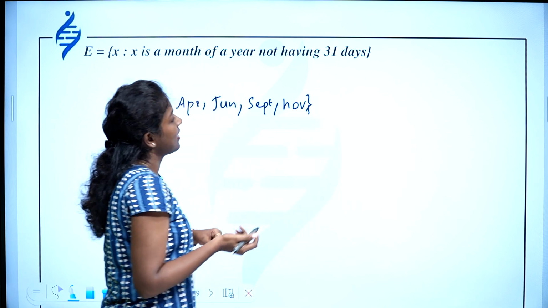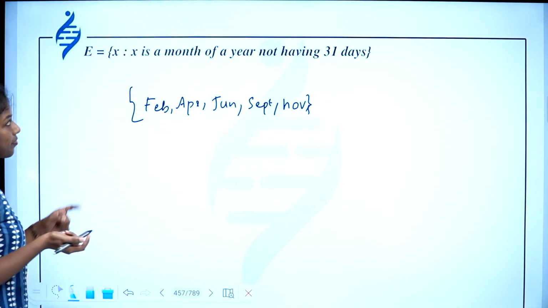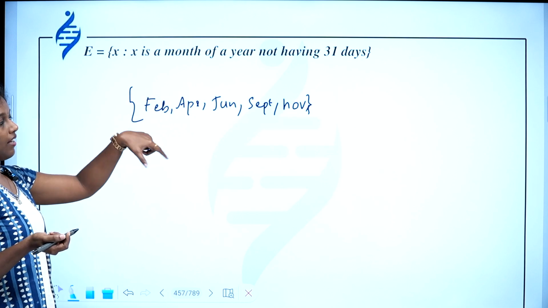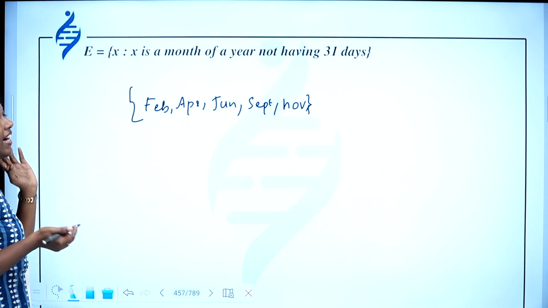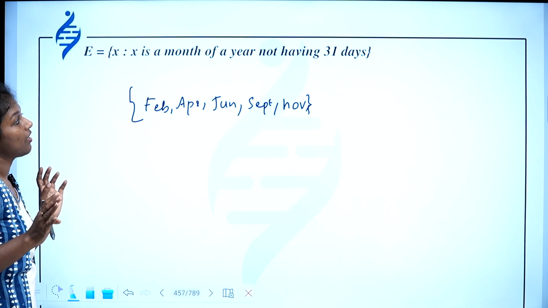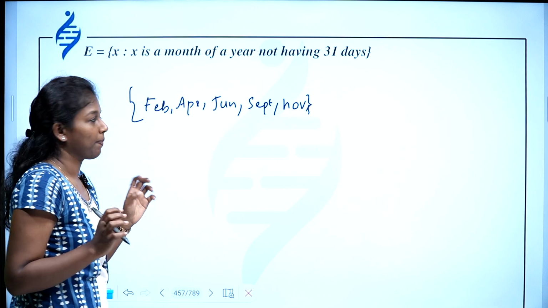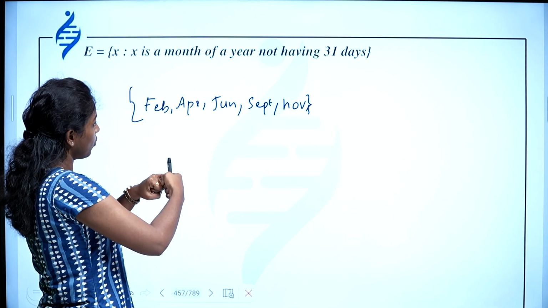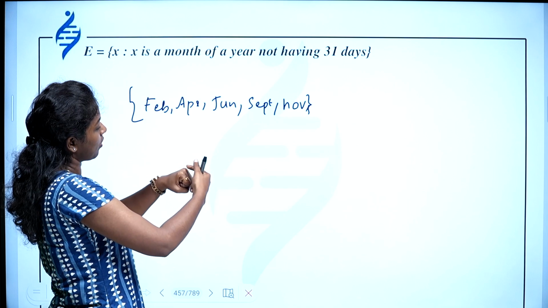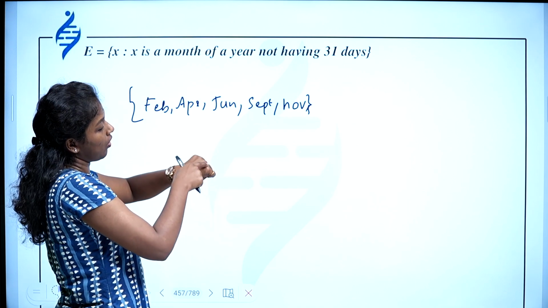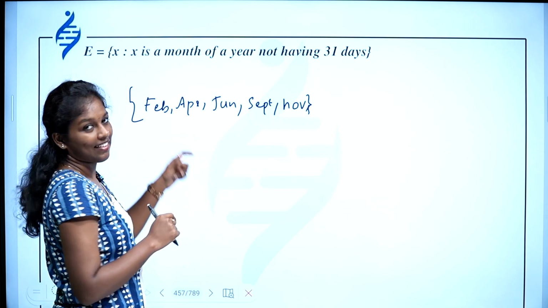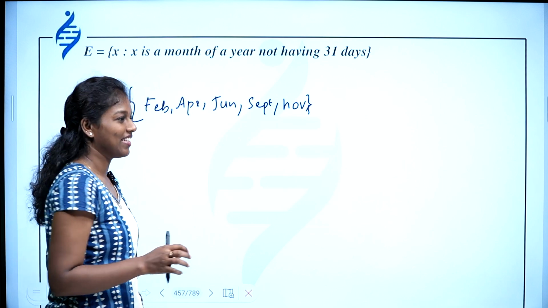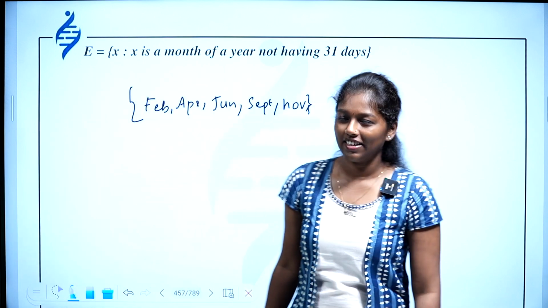So these are the months having fewer than 31 days. x is a month not having 31 days. So you can find it: January, February, March, April, May, June, July, August, September, October, November. So all those coming here. This is a simple method. I think you have learned it in your lower classes.